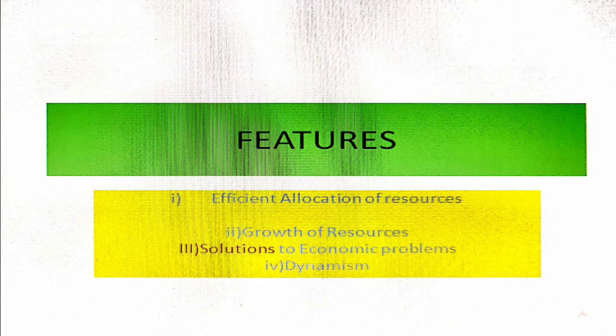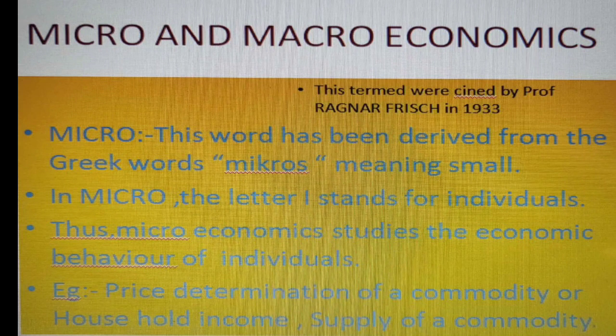Let us discuss the features of Samuelson's definition. Number one, efficient allocation of resources. Number two, growth of resources. Number three, solution of economic problems. Number four, dynamism. Economics has been broadly categorized into two parts.